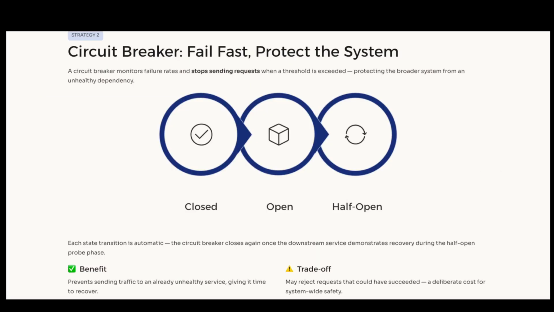Now, let's look at circuit breakers. A circuit breaker monitors failures, and when a threshold is exceeded, it stops sending requests. It typically has 3 states: closed for normal, open to fail fast, half open to test recovery. This prevents sending traffic to an already unhealthy service, but it may reject requests that could have succeeded. So the key idea is, circuit breakers protect the system by failing fast.